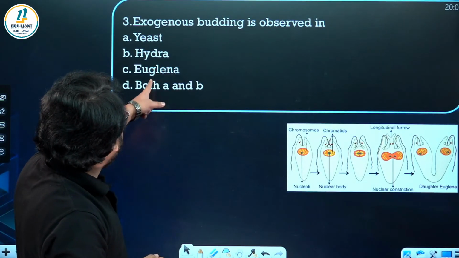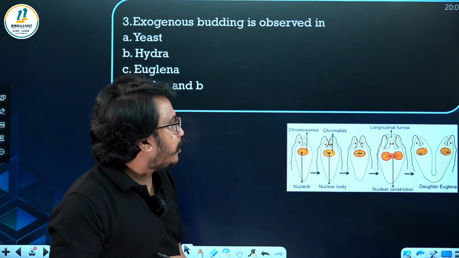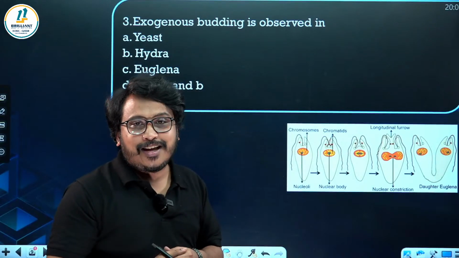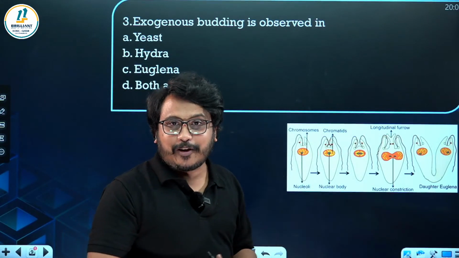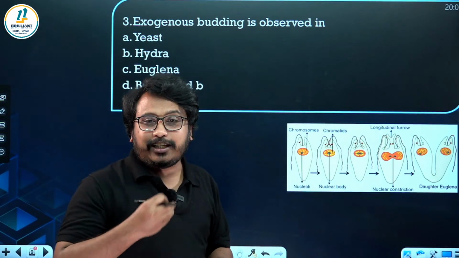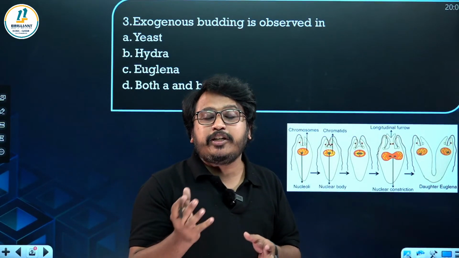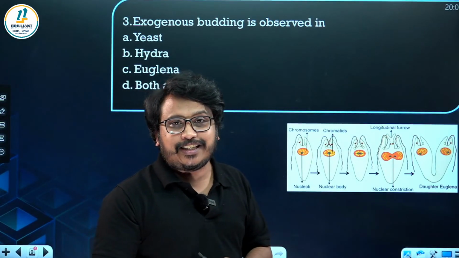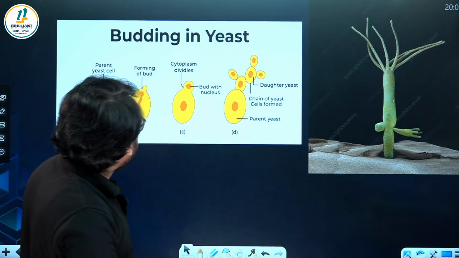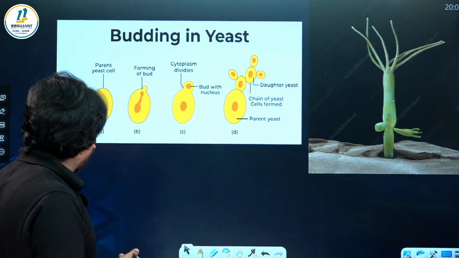Now next one, Euglena. The Euglena diagram is given. That is also binary fission. That is longitudinal binary fission occurring in Euglena. Euglena is a unicellular protist. It is photosynthetic and it is heterotrophic also. It has a dual mode of nutrition. In unicellular organisms, the asexual method of reproduction is most commonly binary fission or multiple fission. Coming to amoeba, in adverse climatic conditions, they can undergo multiple fission. So this is budding in yeast and Hydra, the exogenous bud formed in Hydra.